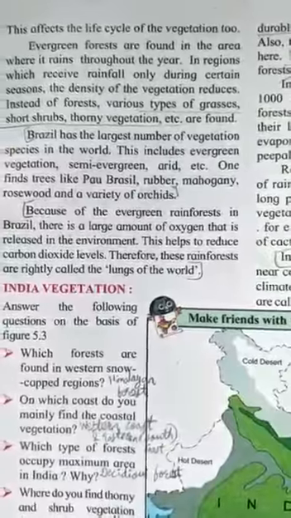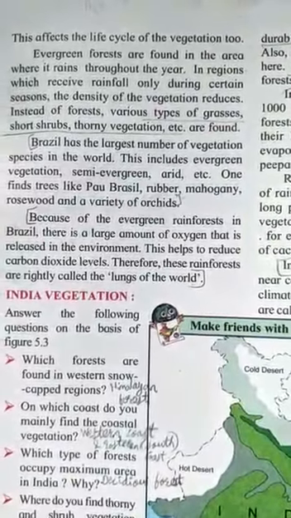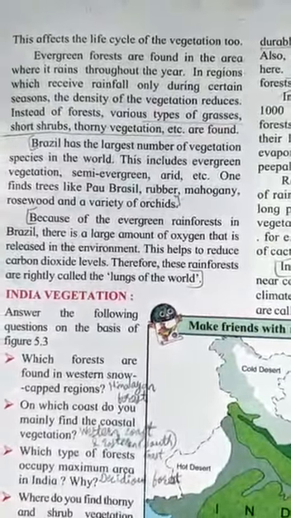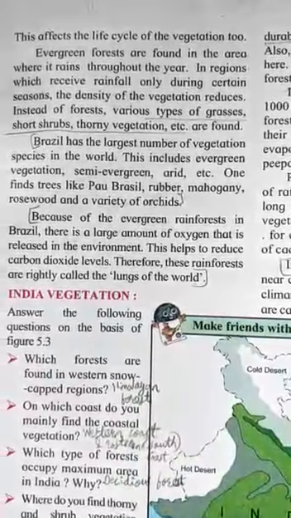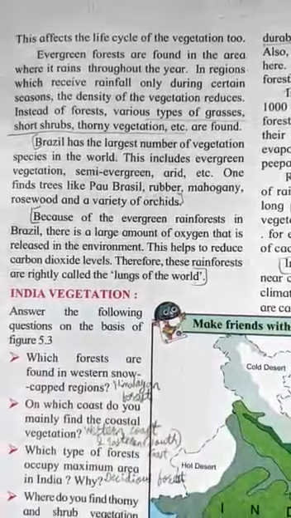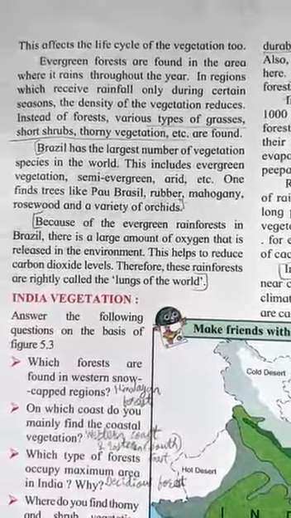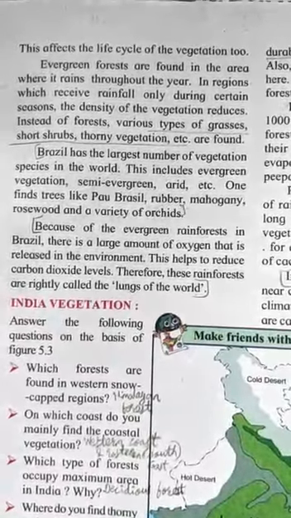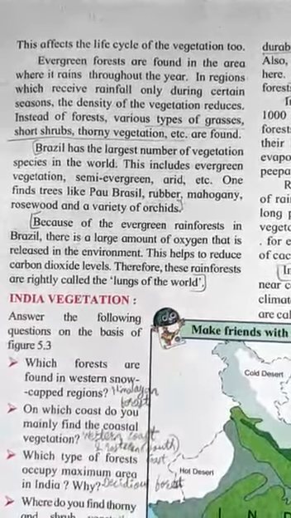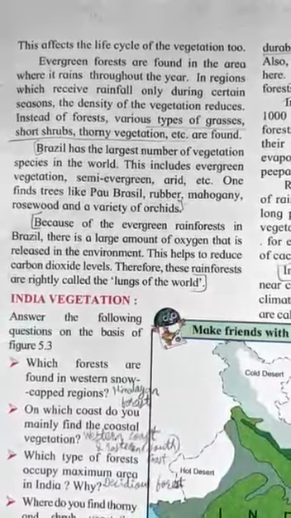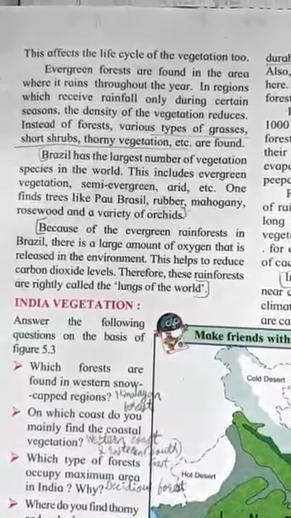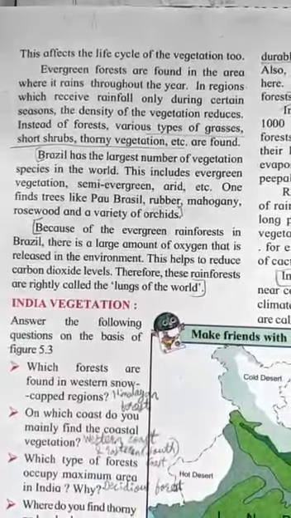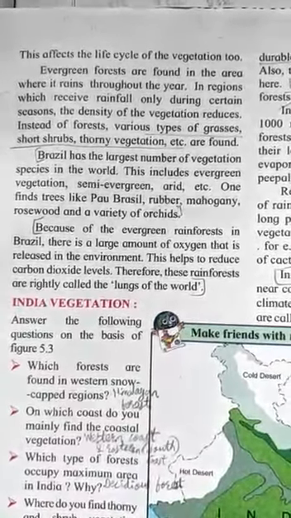Now as the rainfall reduces, of course it will affect the vegetation also. Then evergreen forests are found in the areas where it rains throughout the year. That is why it is known as evergreen, because they get rain throughout the year, so they are green all the time.